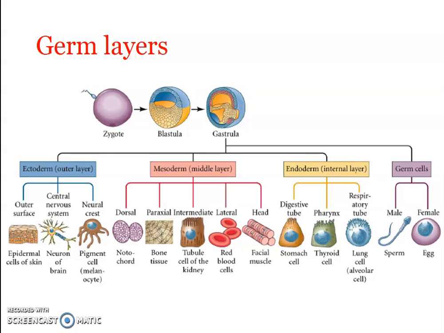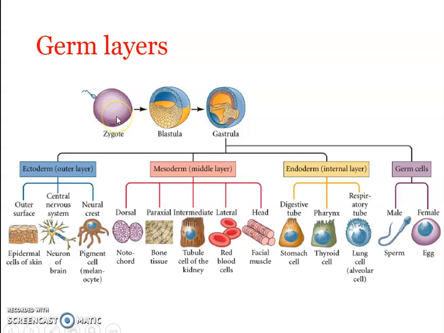Okay. Now next concept is regarding the germ layers. Okay. Now what is a germ layer? Here you can see, this is actually the male gamete and the female gamete. Okay. Once the male gamete fertilizes the female gamete, it forms what is known as a zygote. Right. Zygote, it is a single cell structure. Right. During the course of its development, what happens?